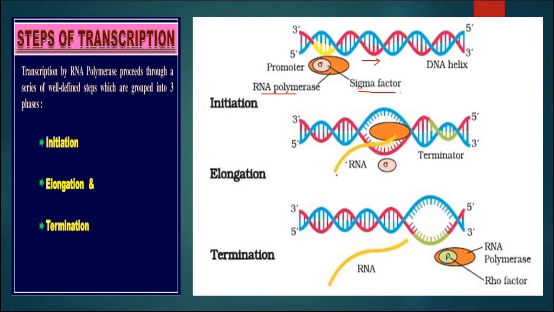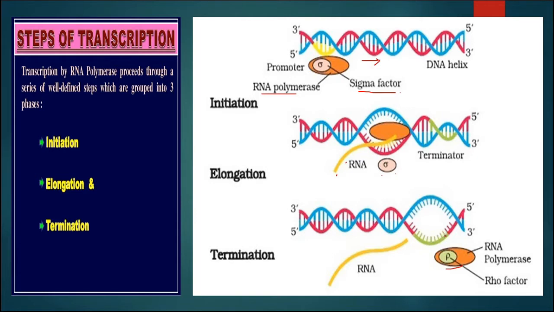Just after the initiation, the sigma factor will detach from here, and the enzyme, that is RNA polymerase, will catalyze the reaction, and elongation will occur. At the end, when it reaches the end, then for the termination or stop process, another factor known as rho factor will attach here and catalyze the termination process.